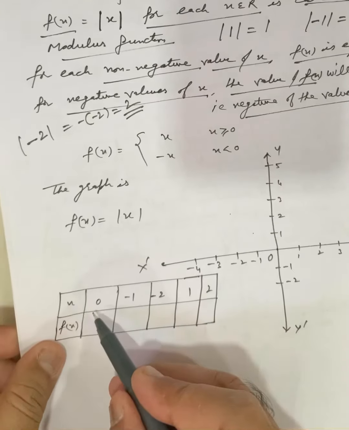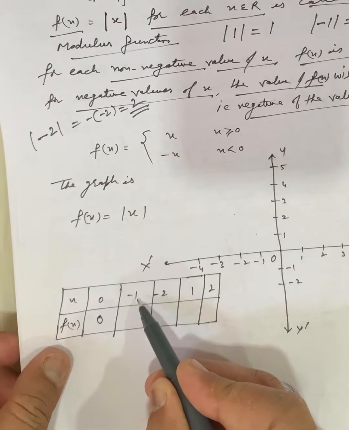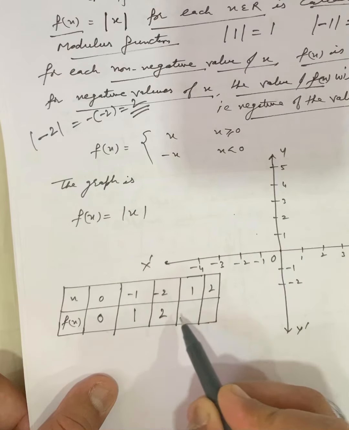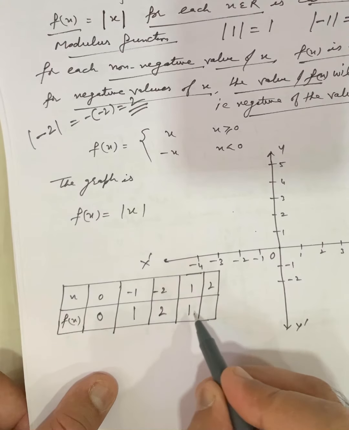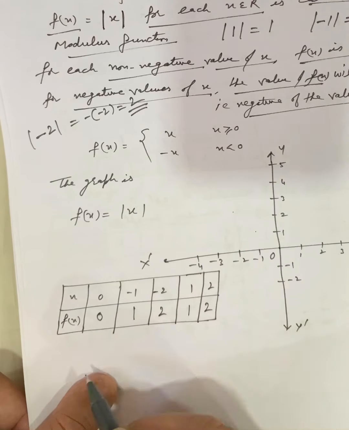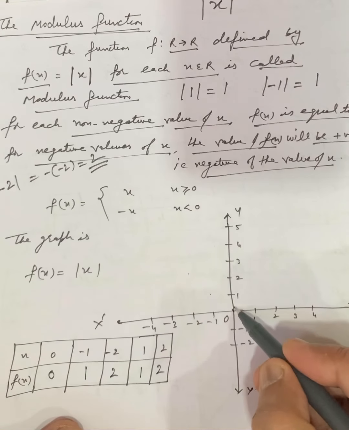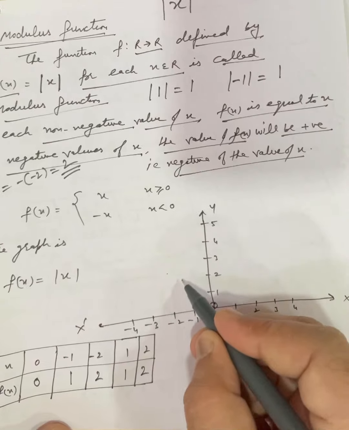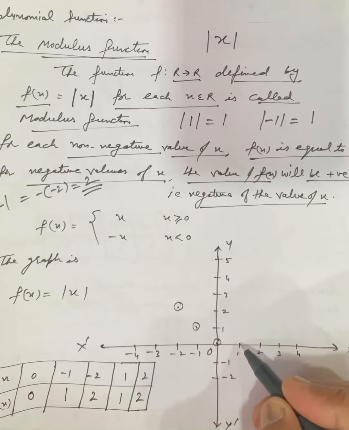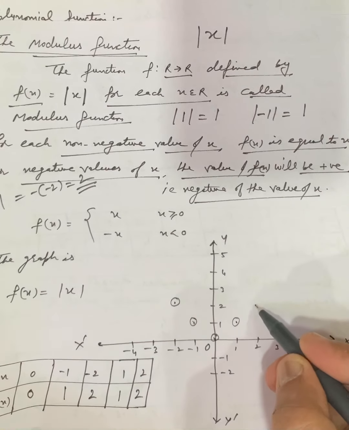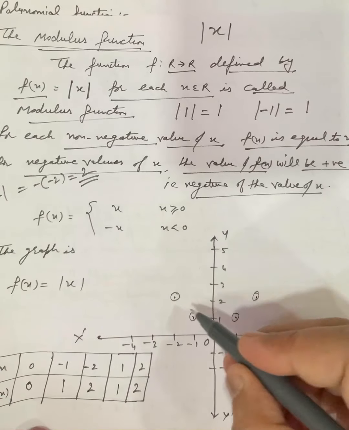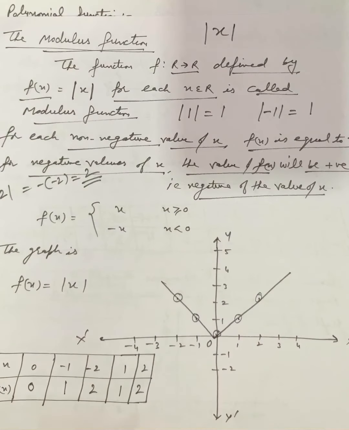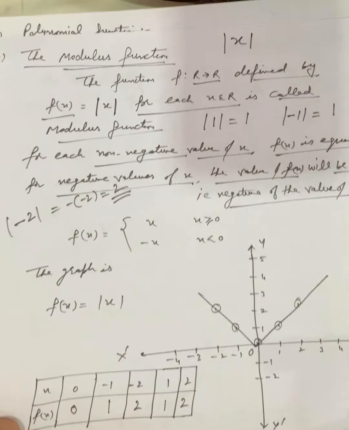When we take the modulus of 0, it will be 0. The modulus of -1 will be 1. Modulus of -2 will be 2. Modulus of 1 will be 1. Modulus of 2 will be 2. Positive. So when we plot the graph, (0, 0), (-1, 1), (-2, 2), (1, 1), (2, 2), like this, you get a graph like a V. This is the graph for the modulus function.